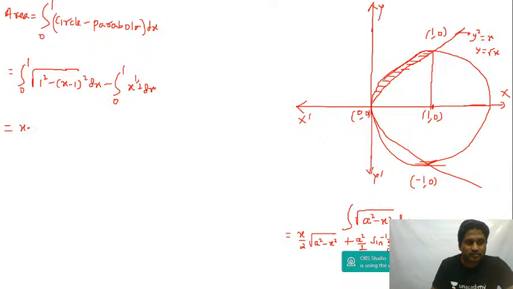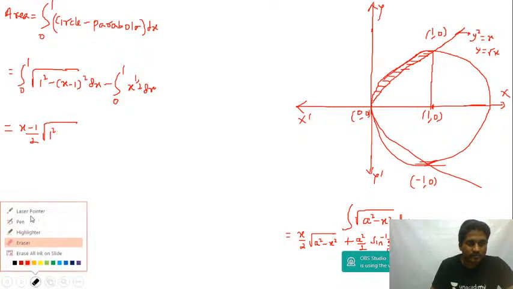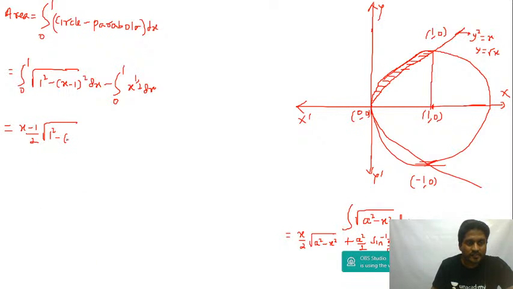So this is x by 2 into root of a square minus x square plus 1 by 2 sine inverse of (x minus 1).